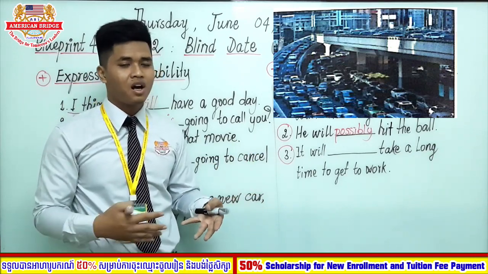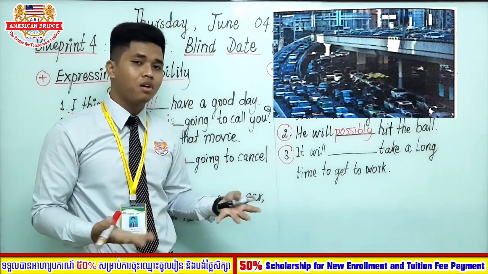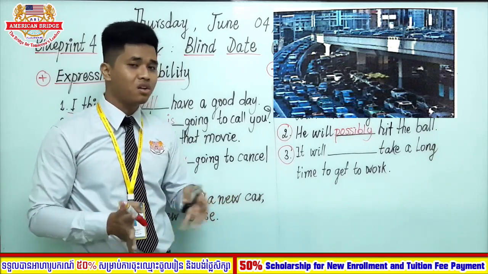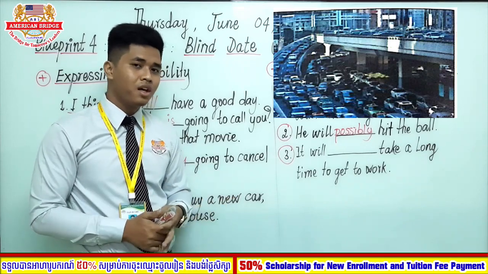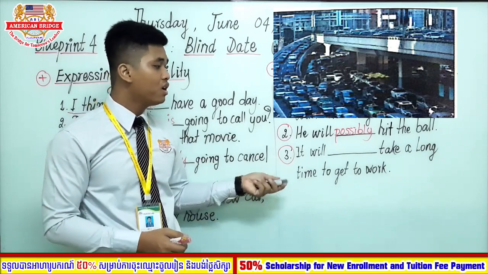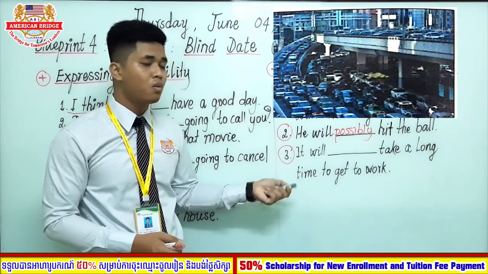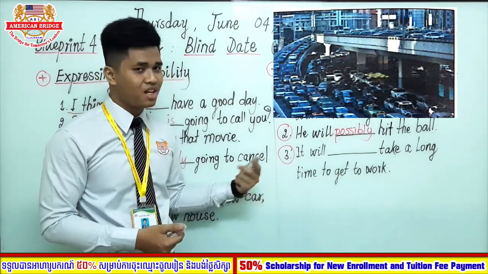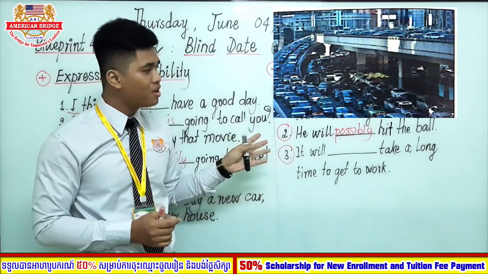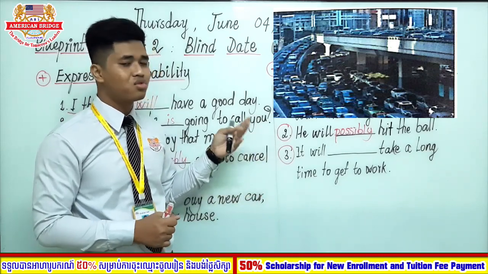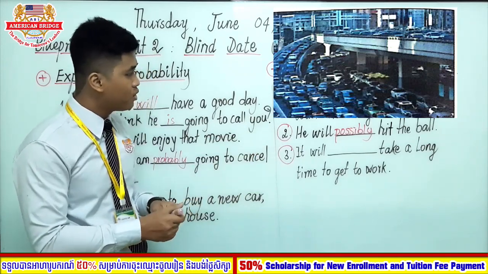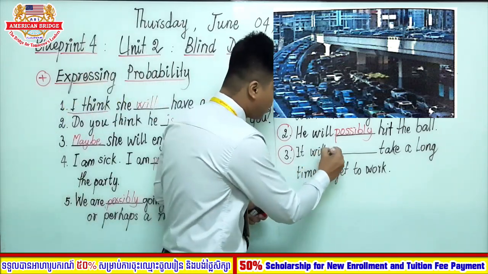If there are traffic jams on the road, the cars are stuck there, so you cannot travel very fast. And here they said it will take a long time to get to work. It is most likely that it will take a long time because look at the road there, the cars cannot drive in this situation. So the word is probably.